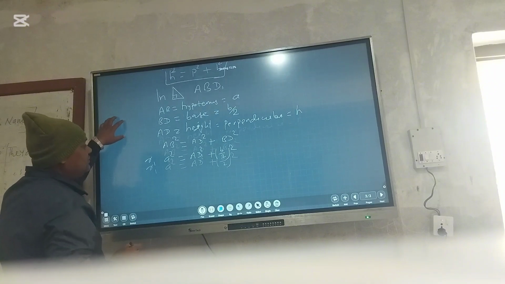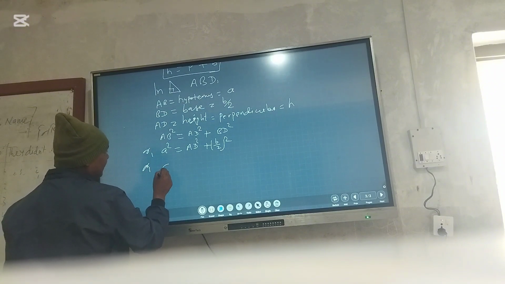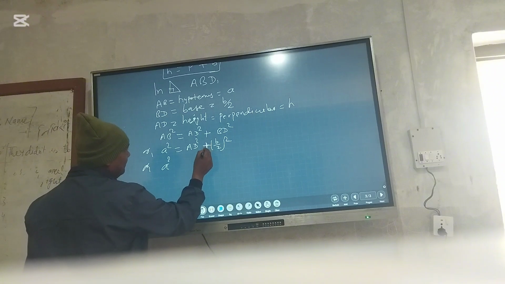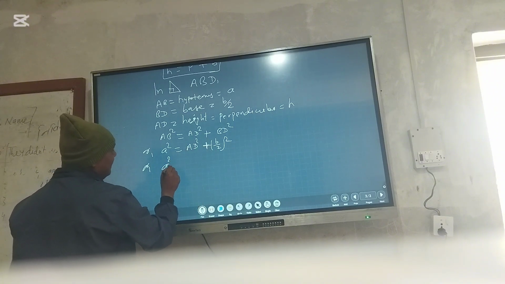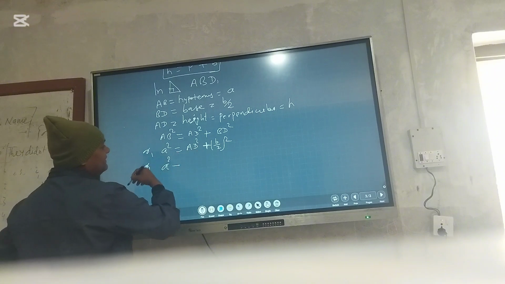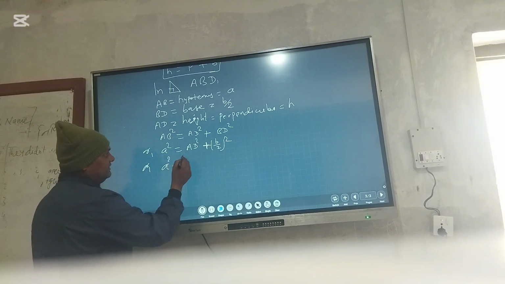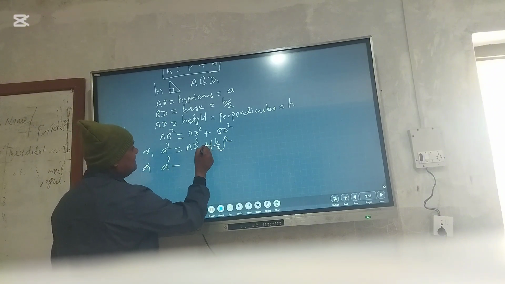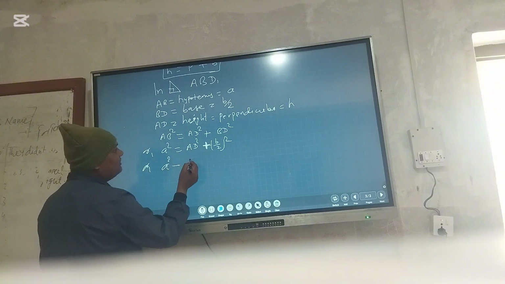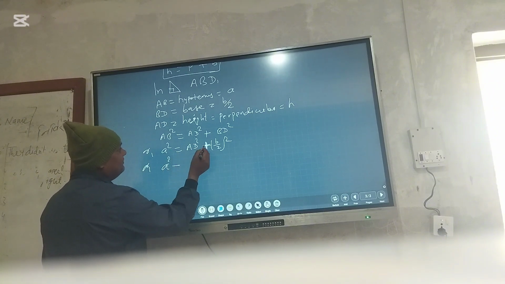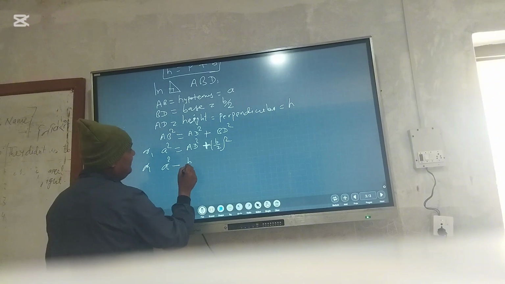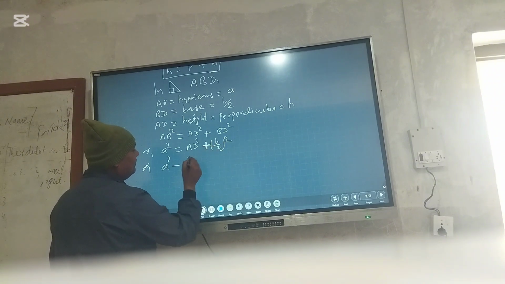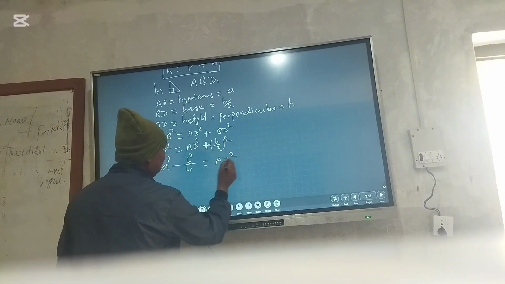A square, this is plus, it changes the sign when it changes sides. Therefore, if we take this term to the other side, we have to change the sign, plus into minus. B by 2 whole square means B square by 4, so A square minus B square by 4 is equal to AD square.